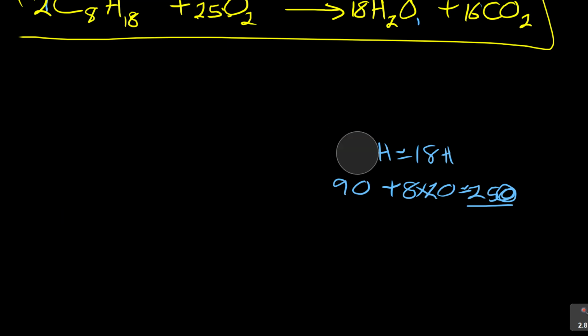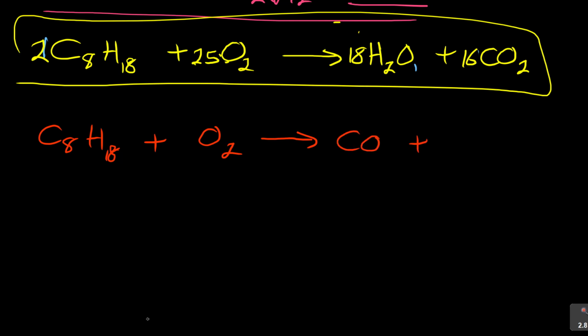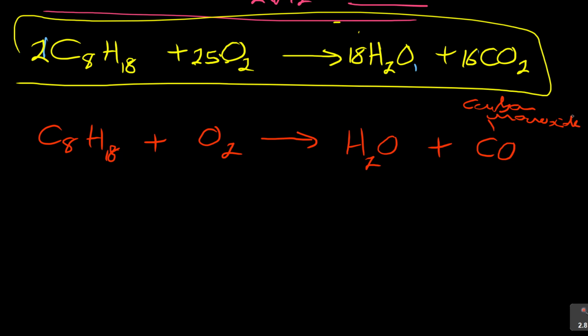Now, insufficient oxygen means incomplete combustion. So what we have got is C8H18. Let me use another colour. I'm going to make it red intentionally because it might not be within your syllabus, but just appreciate incomplete combustion plus oxygen. When you talk about incomplete combustion, just know that you get carbon monoxide. The water does not change. Let's start with water here. H2O will still be there, but instead of carbon dioxide, you get carbon monoxide. Don't forget that, carbon monoxide.